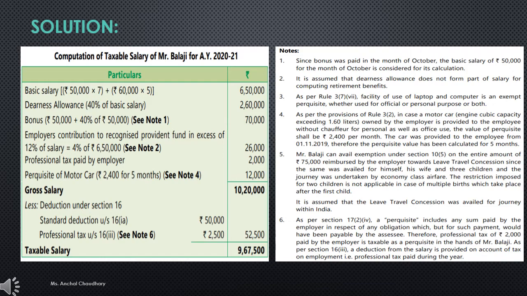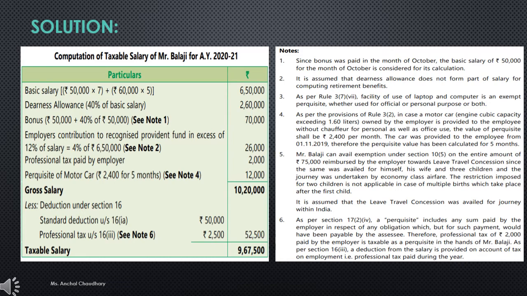So you have to calculate for 12 months: 50,000 into 7 plus 60,000 into 5. So the amount of basic salary will be 6,50,000.